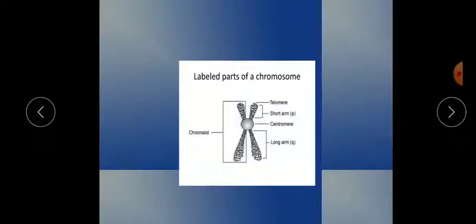I have already explained you the structure of chromosome also. Earlier, in the prophase stage, I have explained you, children, that it exists as a thread-like, highly complex structure. But during metaphase and late prophase, it comes in this X form or star-like form, which has the sister chromatids in a pair, attached to the centromere. You can see this structure. So always remember, this is the structure: sister chromatids attached with centromere. This is the main structure.